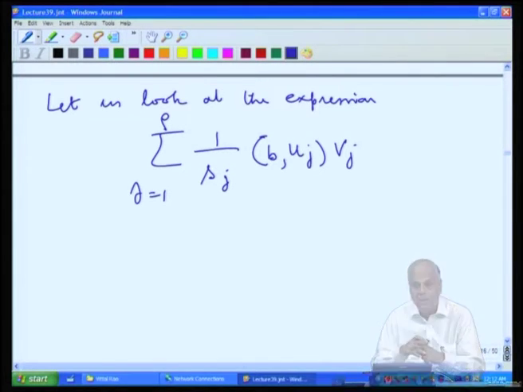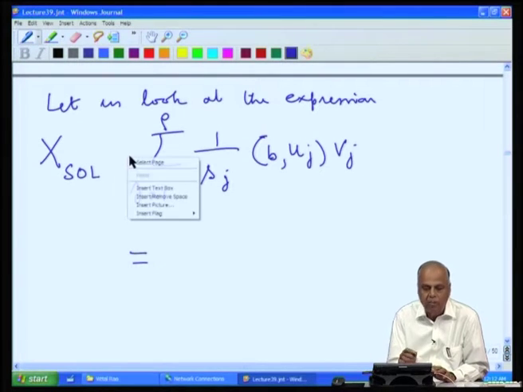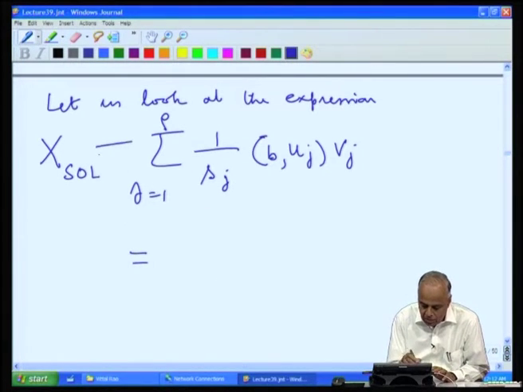If there is only one exact solution, this will be the unique exact solution. If there are only least square solutions and it is unique, this will be the least square unique solution. If there are many least square solutions, then this will be the unique optimal least square solution. So, this is in essence the essential answer for the system of equations A x equal to b. So, now let us write this expression. Therefore, we will call it x sol. This is the solver of the system, x sol.